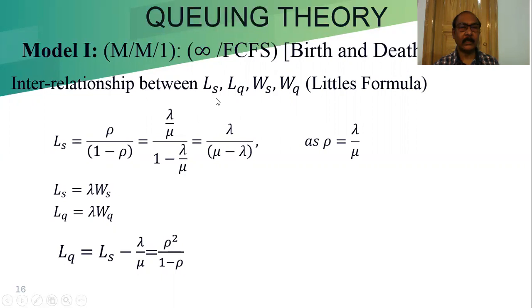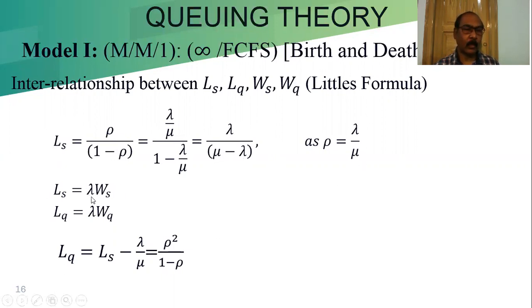Now the interrelationship between LS, LQ, WS, WQ. This interrelation formula is called Little's formula. We already proved the relation between LS and WS, and LQ and WQ. But here we have to establish the relation only between LS and LQ. LS, you know, is lambda by mu minus lambda, or rho by 1 minus rho, where rho is equal to lambda by mu.